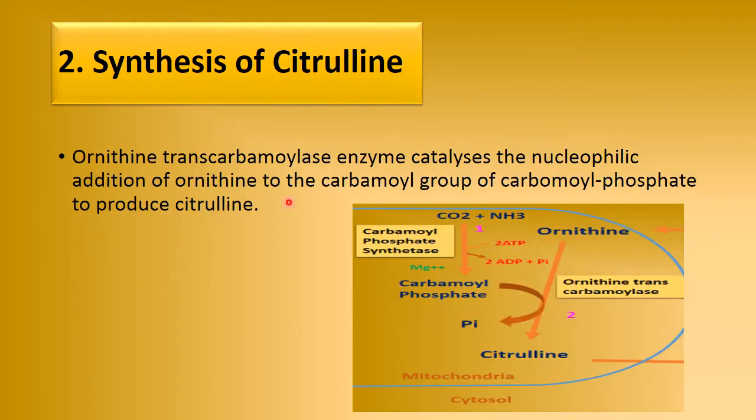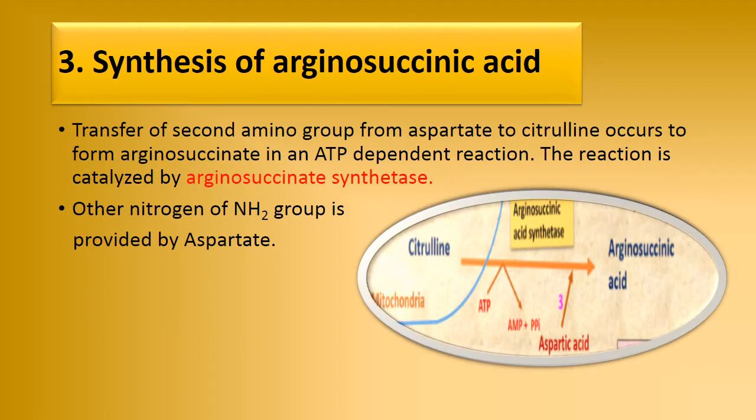The other nitrogen, NH2 group of urea, is derived from the aspartic acid. So we will see now step 2, that is synthesis of citrulline. Here carbamyl phosphate is converted into citrulline in the presence of ornithine transcarbamylase. This step also takes place in mitochondria, and here the carbamyl group is transferred to ornithine, and therefore the enzyme is ornithine transcarbamylase.